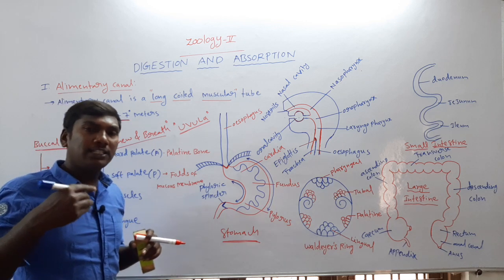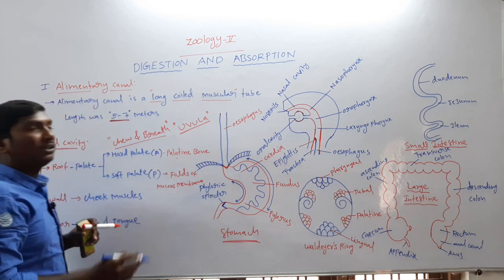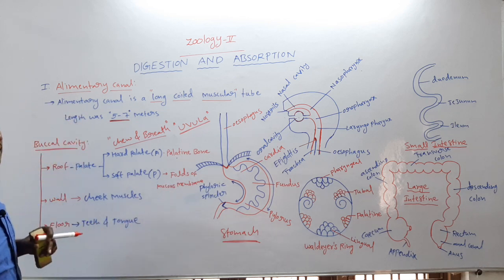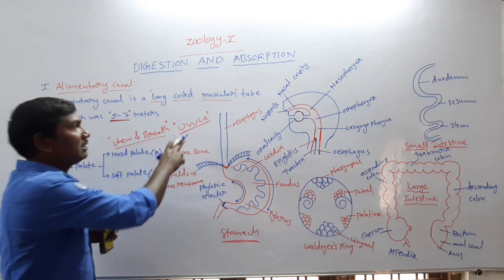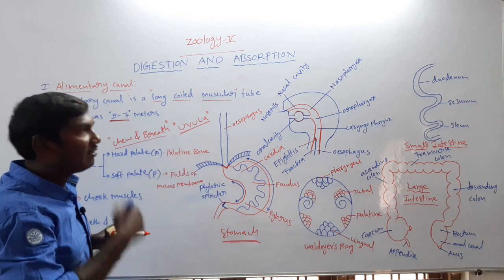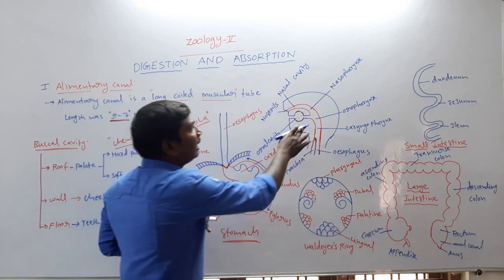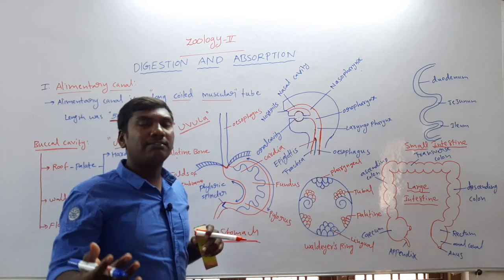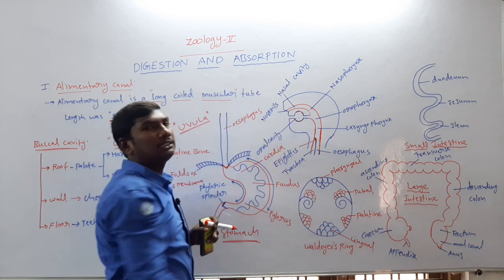The hard palate is formed by the palatine bone. The soft palate is formed by the folds of mucous membrane. The folds of mucous membrane form the uvula. So the uvula's function is closing of the nasal cavity, the prevention of food materials or liquids from entering the nasal cavity.